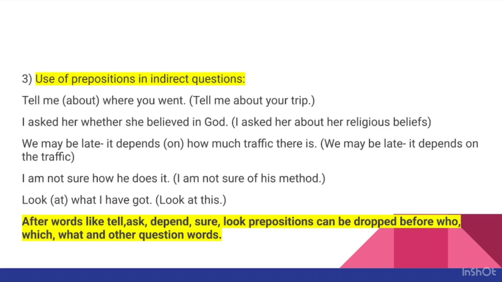Look at what I have got. So here you don't have to use at. You will say look what I have got. And using at you can say look at this. Okay. So this is how you need to use preposition in a sentence, and especially in indirect questions. If these conditions are there, if these verbs are there in the sentence, and you are also using WH words like who, which, what, how, then you have to drop the preposition before these words.